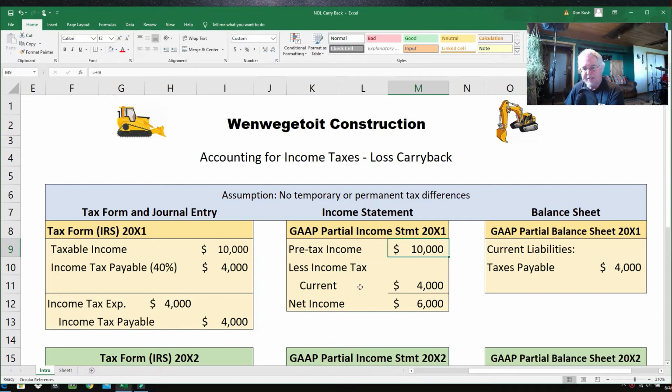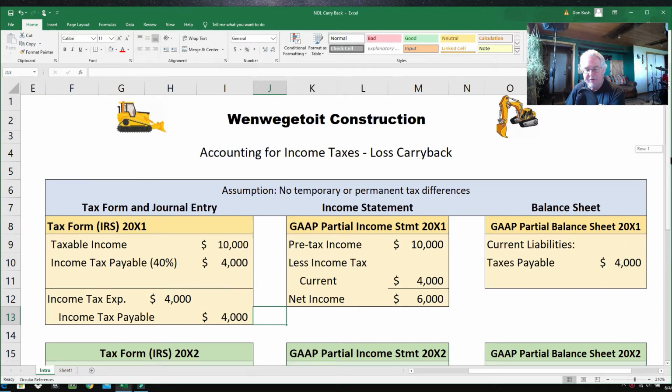So going on here, pre-tax income 10 grand. And down to the income tax expense, well, it's currently here $4,000. That's how much has got to be sent in. So the amount of net income here, bottom line, is $6,000. Coming over to the balance sheet, taxes payable $4,000. Where do we get that? That comes right off the journal entry here. So all is good, very straightforward, probably principles of accounting 1 level here so far.